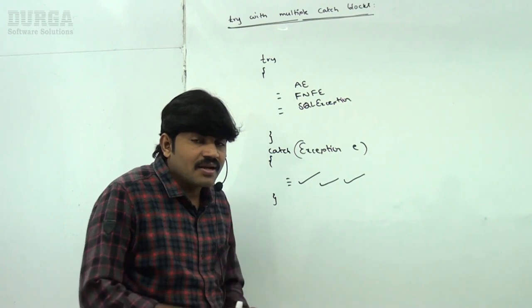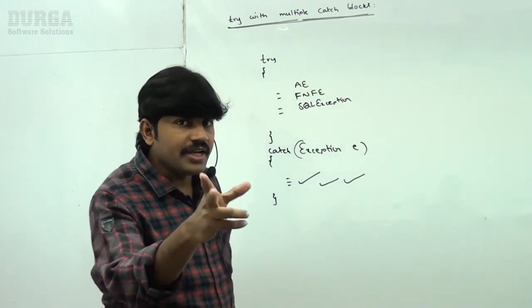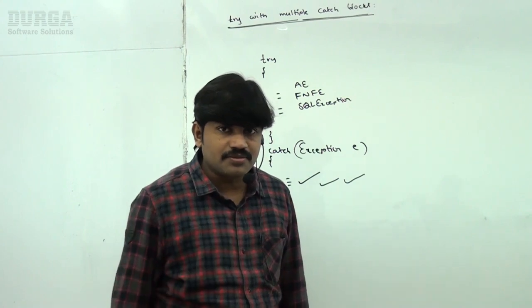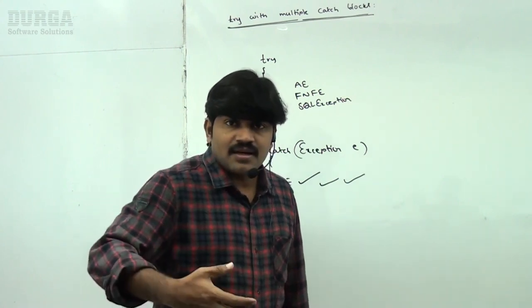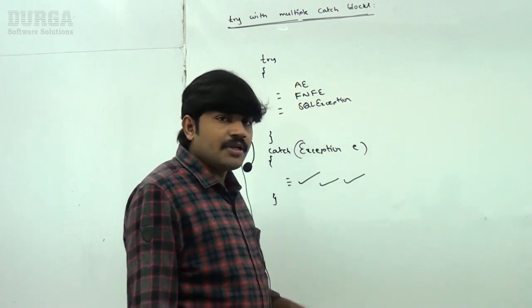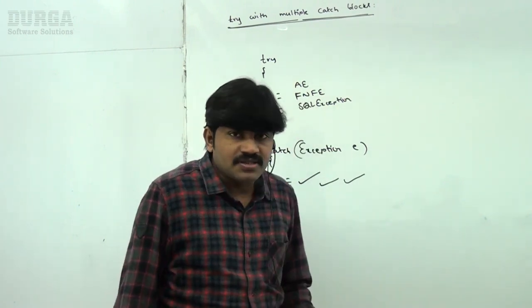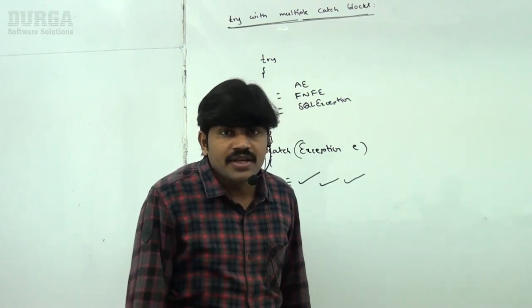So observe that the way of handling an exception varies from exception to exception, just as the answer varies from question to question. If an arithmetic exception is coming, one type of handling we have to tell. If a file not found exception is coming, another type of handling we require.